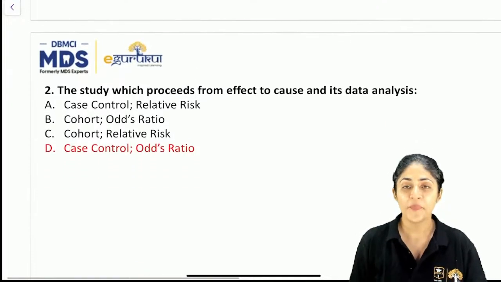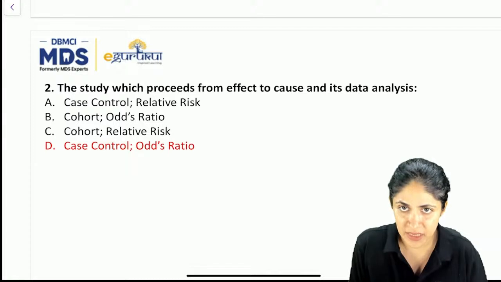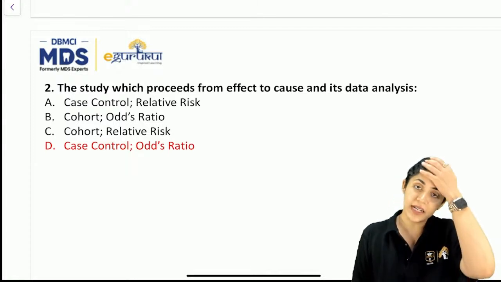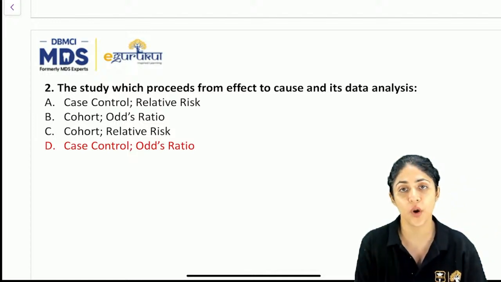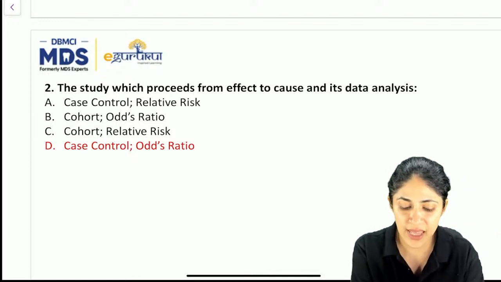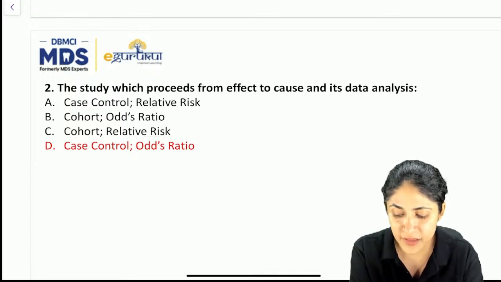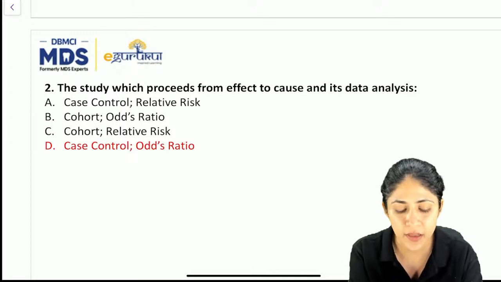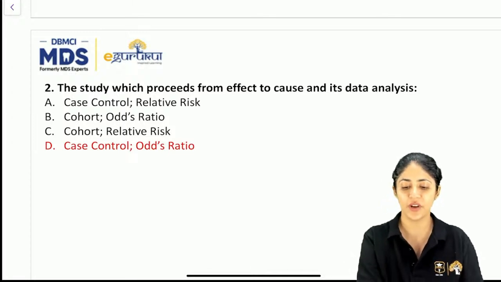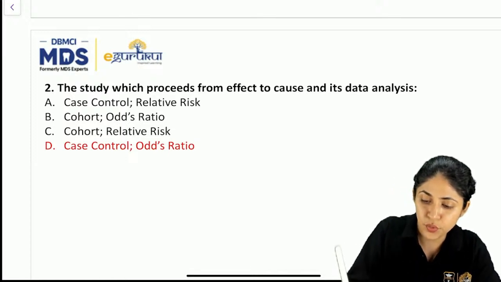Now the next question is again from the topic epidemiology, which we have studied in detail in your live classes and also in your recorded classes. This question says the study which proceeds from effect to cause, and its data analysis, what is that? First of all, let's figure out the first step, which is effect to cause.